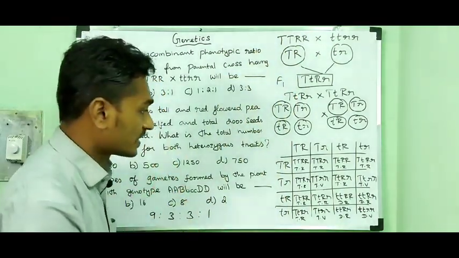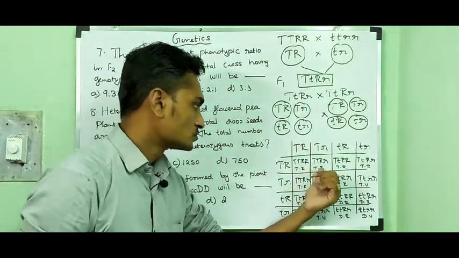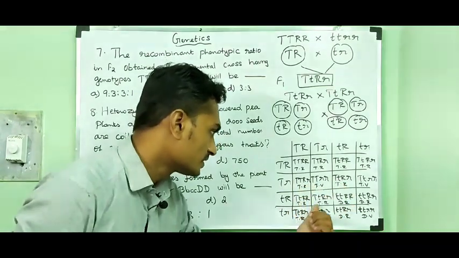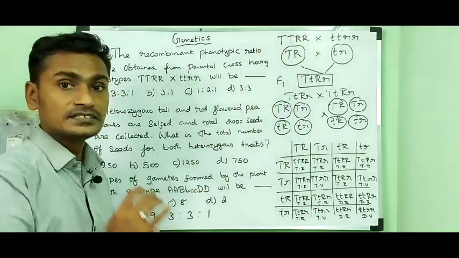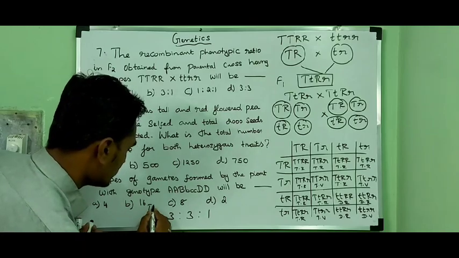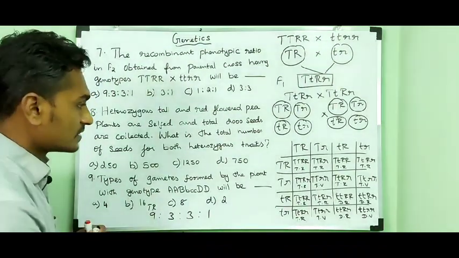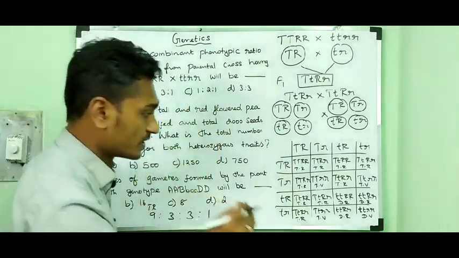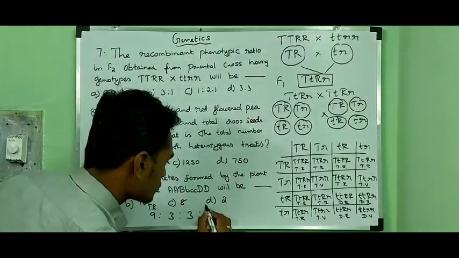Here the question is, what is the phenotypic ratio of the recombinants? Here you can find the parental character, the dominant character tall red, in the ratio 9, that is capital T capital R. Another parental character is dwarf violet, and its ratio is only 1.